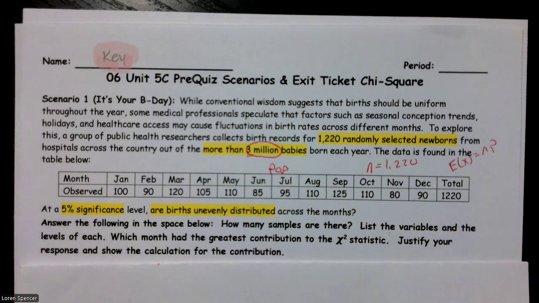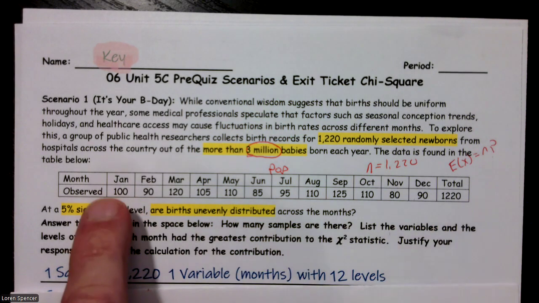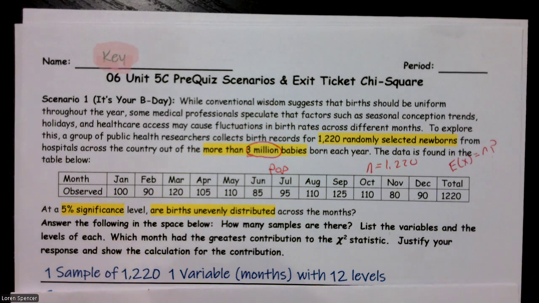All right, so here we have a single sample from hospitals across the country. And it says, answer the following in space. How many samples are there? Well, there's one. We have one sample of 1,220. How many variables? We have one variable, and that's months. And that has 12 levels. And the 12 levels are the months of the year.